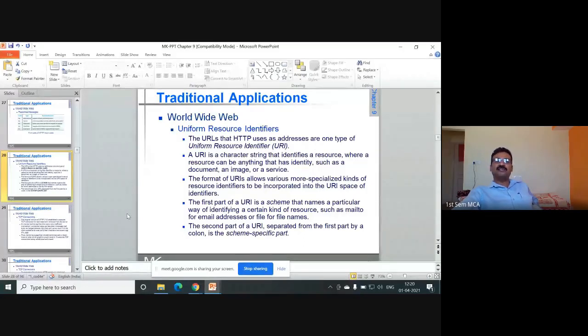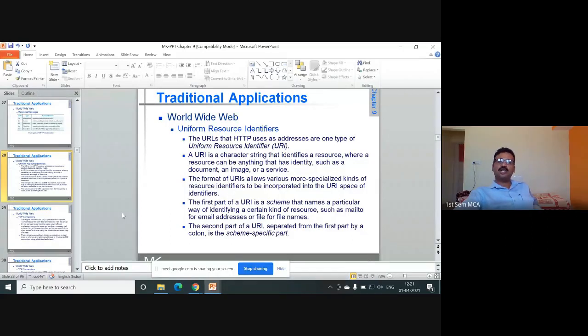Uniform resource identifier. The URLs that HTTP uses as addresses are one type of uniform resource identifier, URI. A URI is a character string that identifies a resource, where a resource can be anything that has identity, such as a document, an image, or a service. The format of URIs allows various more specialized kinds of resource identifiers to be incorporated into the URI space of identifiers.